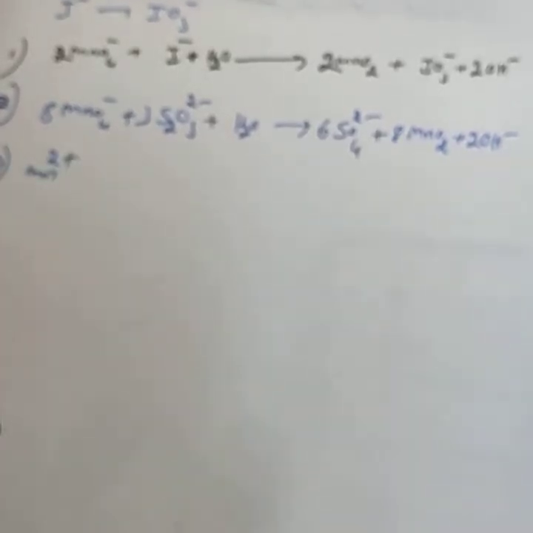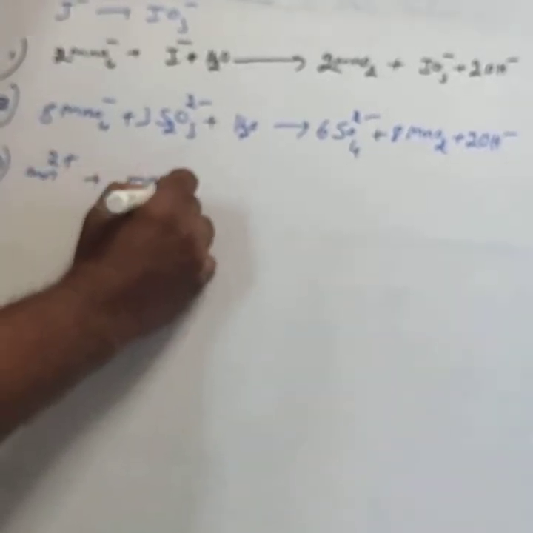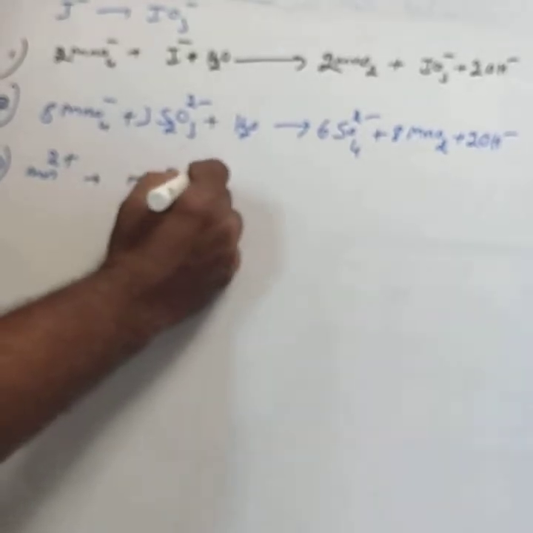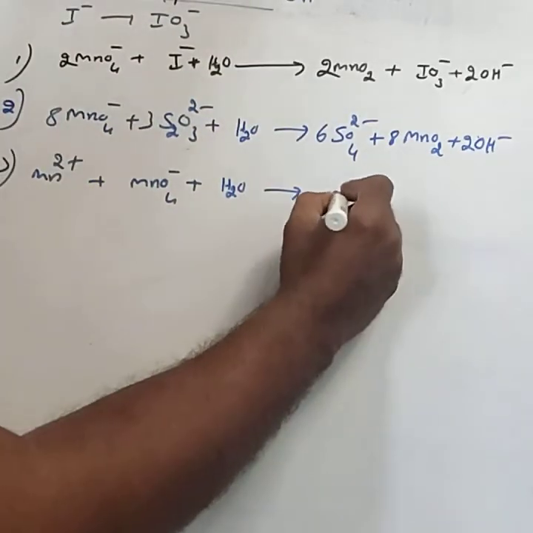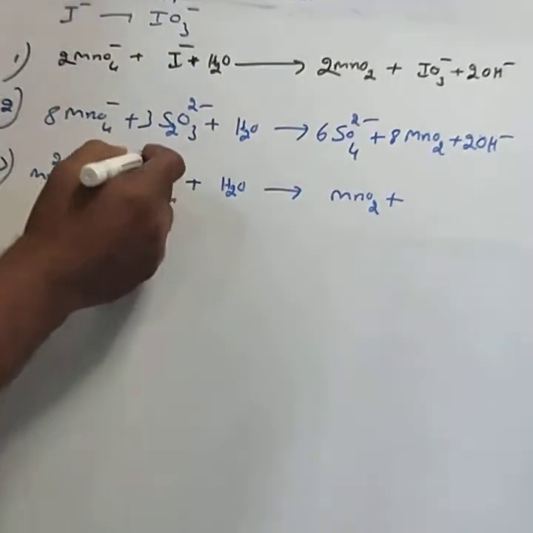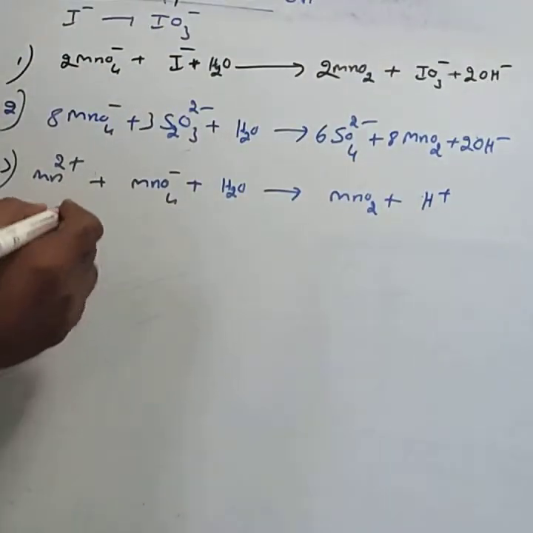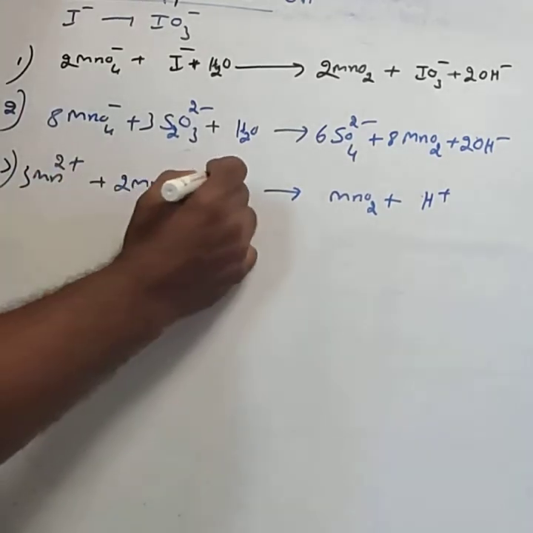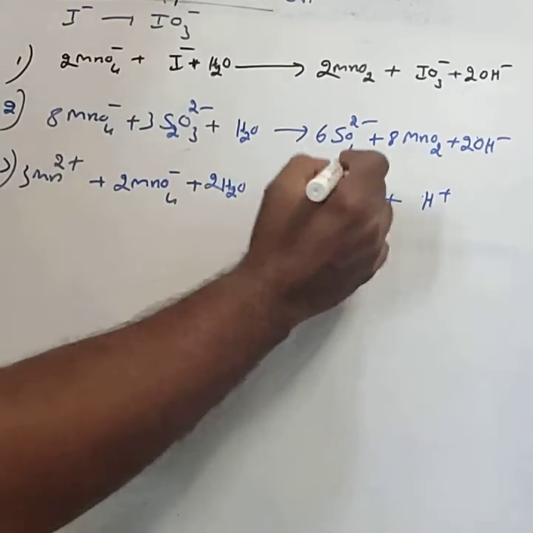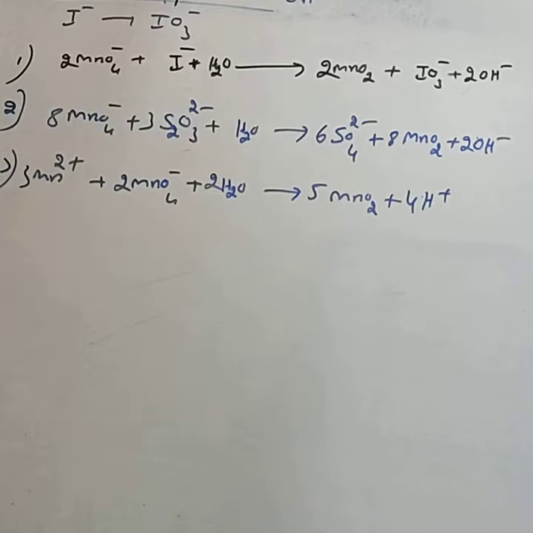Then one more, Mn2 plus salts. Mn2 plus salts into MnO2, with MnO4 minus. Again here it requires water. The Mn2 plus salts are oxidized to MnO2 only, and the permanganate is also reduced to MnO2, liberating H plus. To balance this one: 3 Mn2 plus, 2 MnO4 minus, 2 H2O, 5 MnO2 and 4 H plus. This is about the oxidizing property.